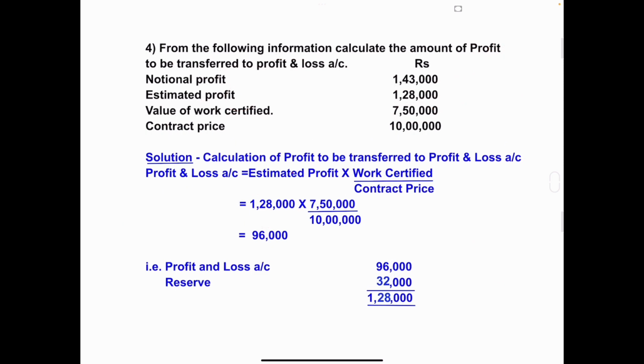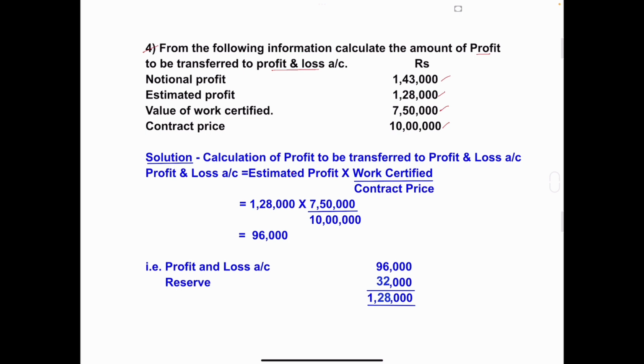Let's start problem number 4. From the following information, calculate the amount of profit to be transferred to profit and loss account. Notional profit 1,43,000. Estimated profit 1,28,000. Value of work certified 7,50,000. Contract price 10 lakh. So in this problem, what have they given? Notional profit, estimated profit, value of work certified, and contract price. And we have to calculate the amount of profit to be transferred to profit and loss account.